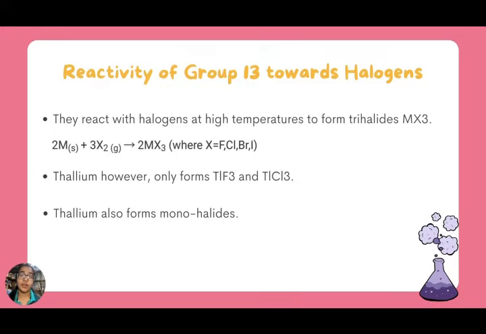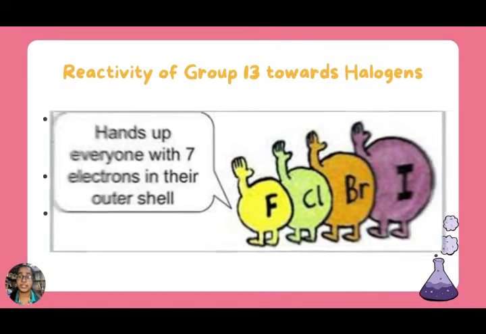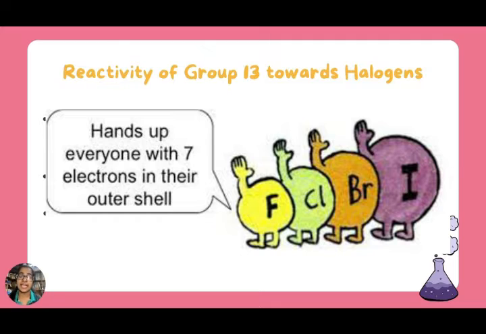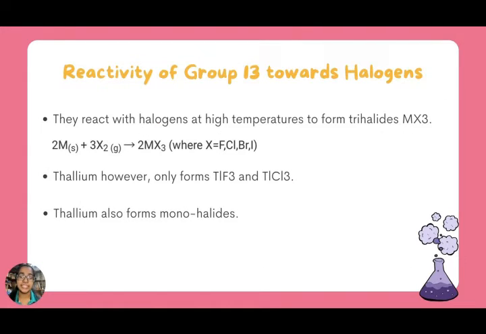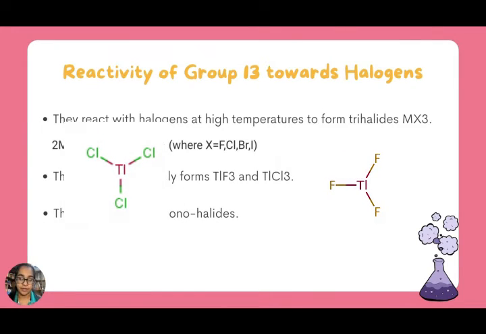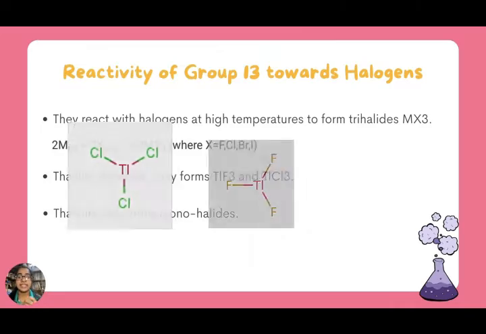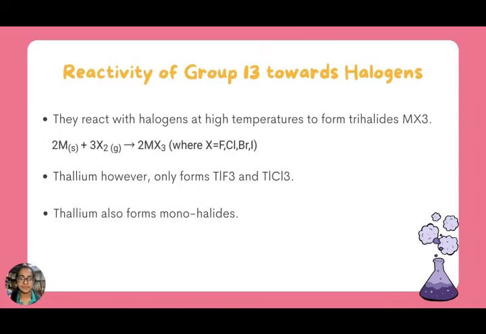Now, reactivity of group 13 elements towards halogens. They react with halogens at high temperatures to form trihalides, which is MX3. The reaction shows that 2 mole of M element reacts with 3 mole of X2 gas to produce 2 mole of MX3, where X is fluorine, chlorine, bromine, and iodine. Thallium, however, only forms thallium fluoride and thallium trichloride. Thallium also forms monohalides.